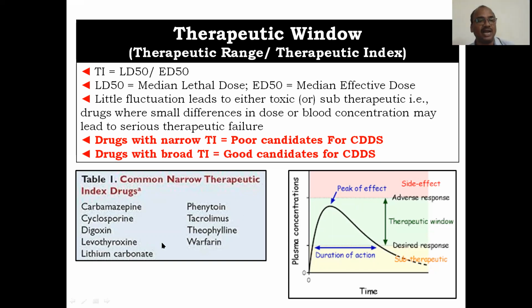These are the common narrow therapeutic index drugs: carbamazepine, phenytoin. These are all very dangerous. Okay, just like walking on a rope. If you fall down like this or like this, it will be a problem.